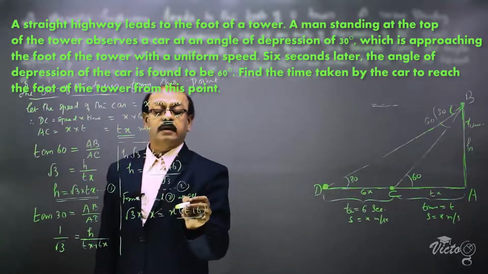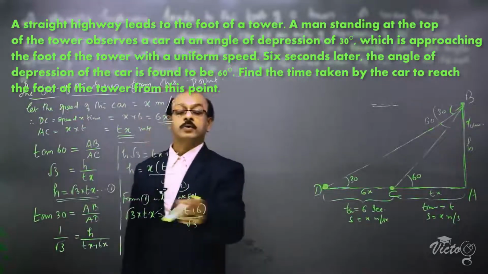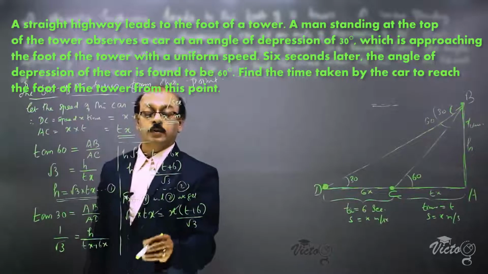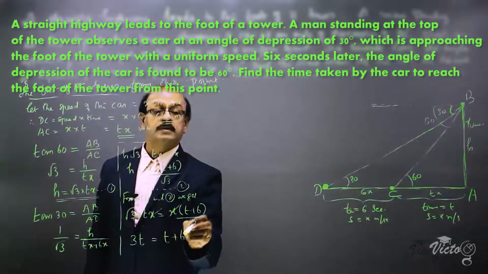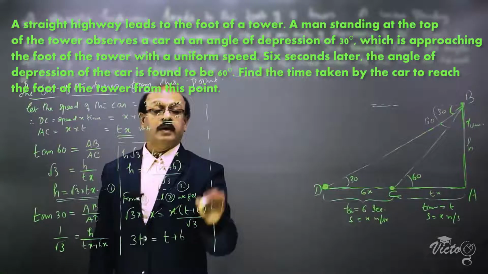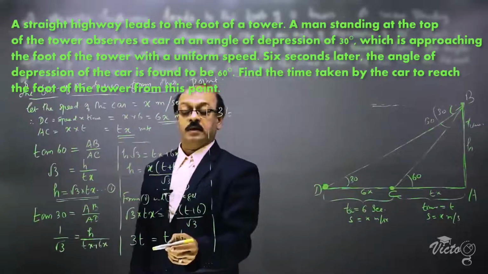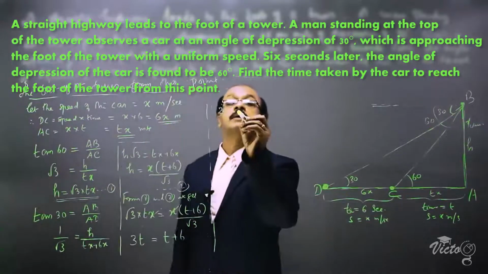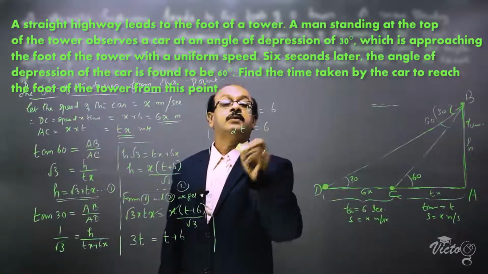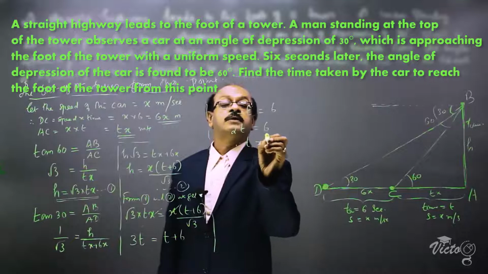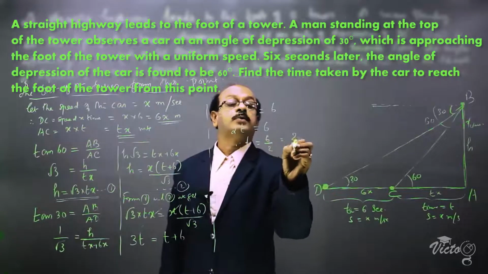This x and x can be cancelled. Now cross multiplying, root 3 into root 3 is 3, so 3t is equal to t plus 6. That means 3t minus t is equal to 6, so 2t is equal to 6. Therefore, t is equal to 6 divided by 2, which is equal to 3.